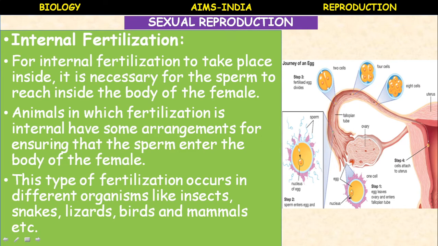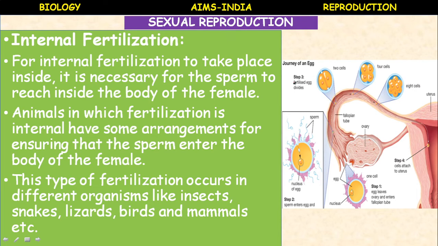First step, release of ovum. The egg leaves the ovary and enters the fallopian tube. This is the first step. In the second step, the sperm enters the egg and fertilizes, means it fuses with the female nucleus. The male nucleus present in the sperm combines with the female nucleus present in the egg. This process is called fertilization.